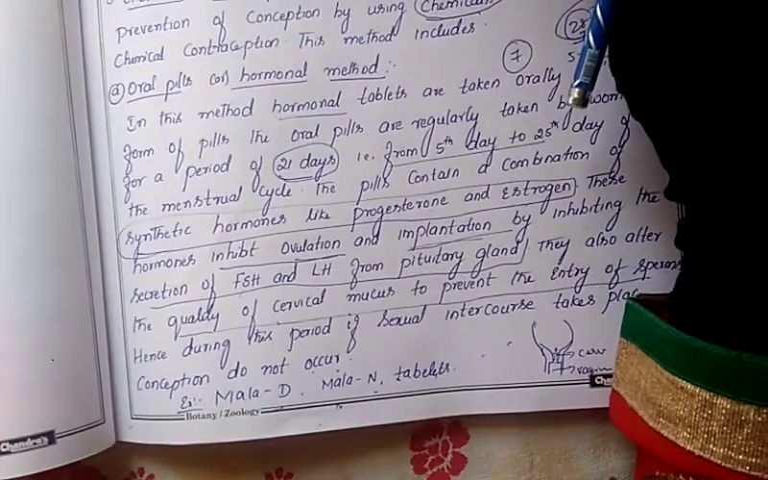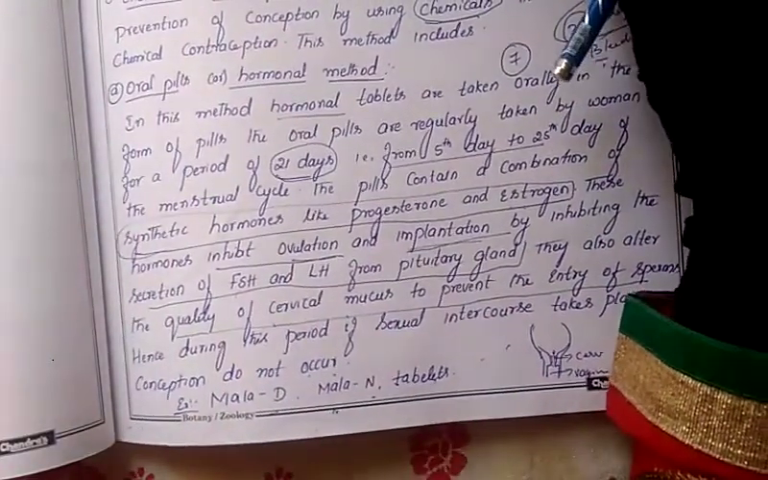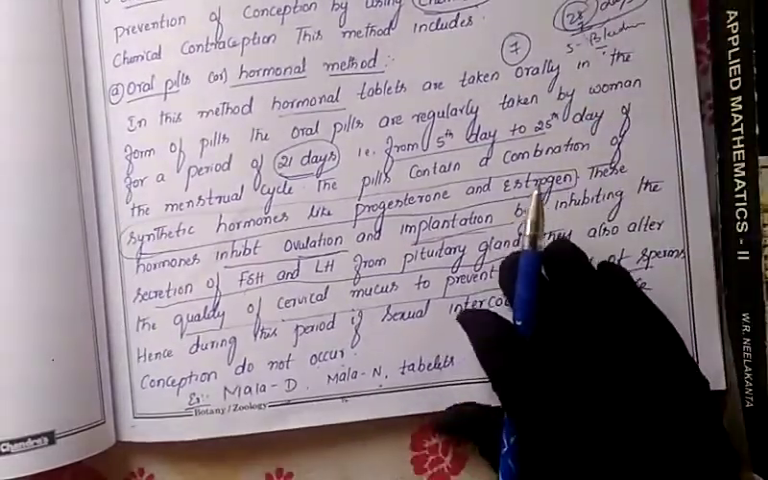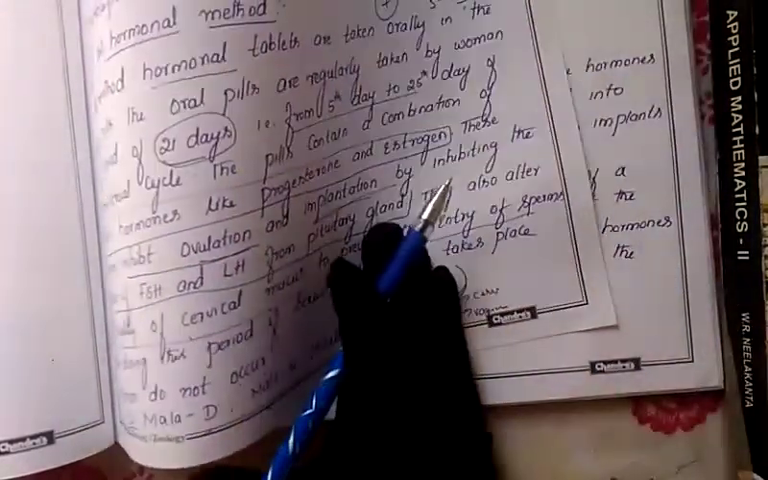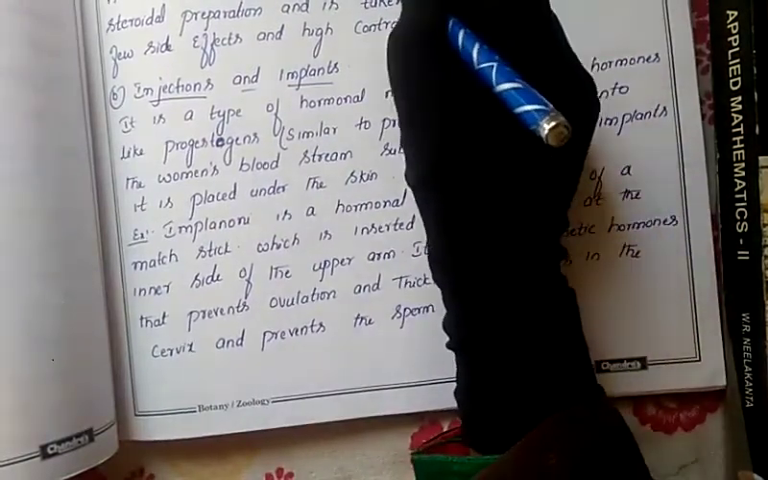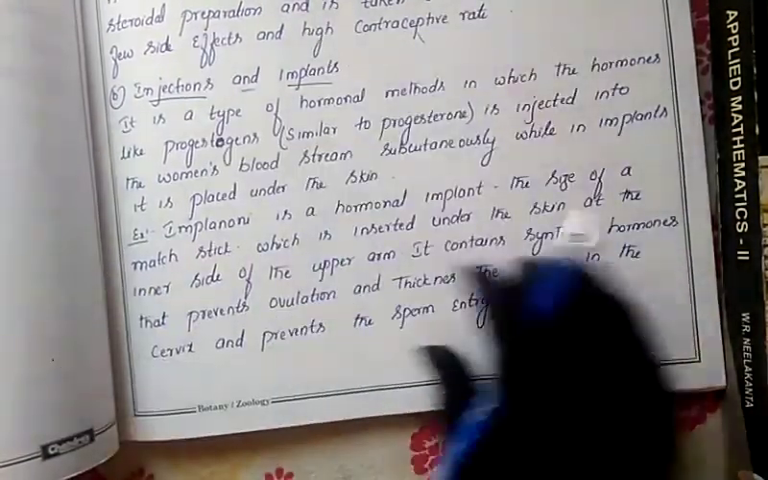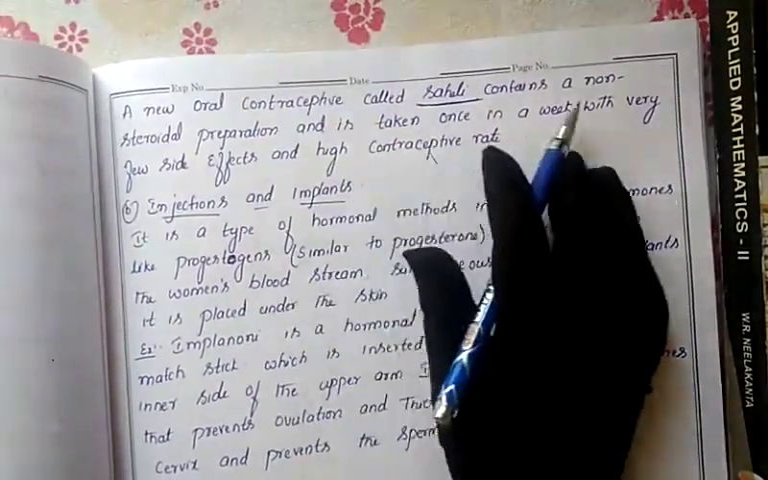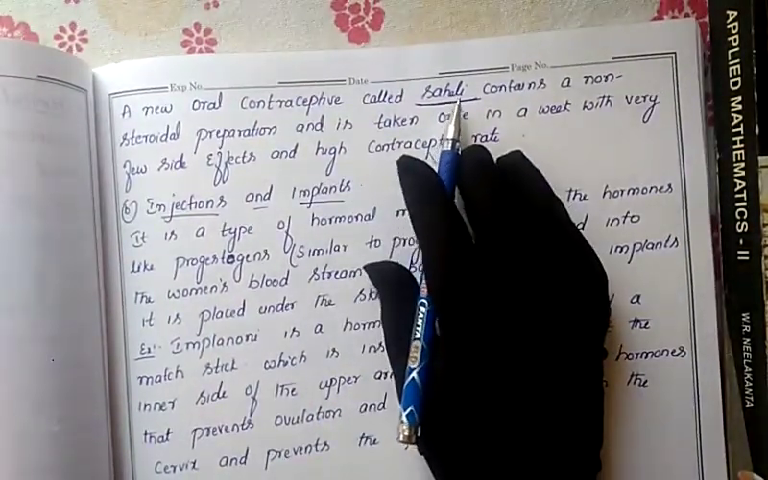Next, these are the tablets we get from the shop, Mala-D, Mala-N, all these. But a new advanced tablet is available, which has come nowadays. We call it Saheli. This is the new advanced tablet.